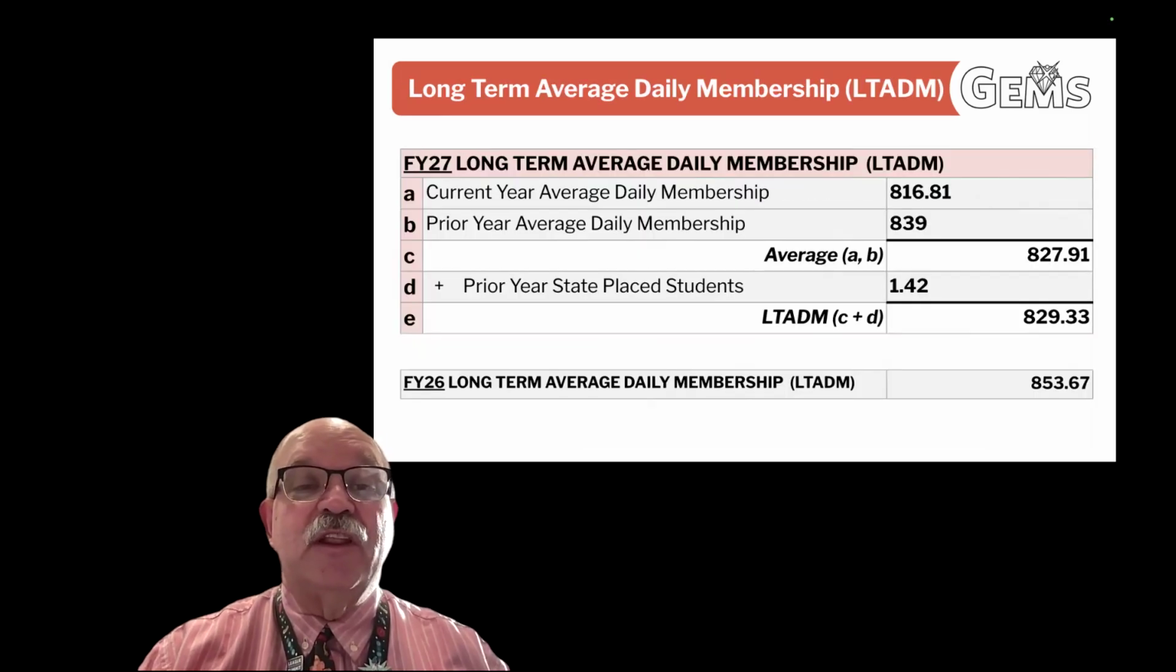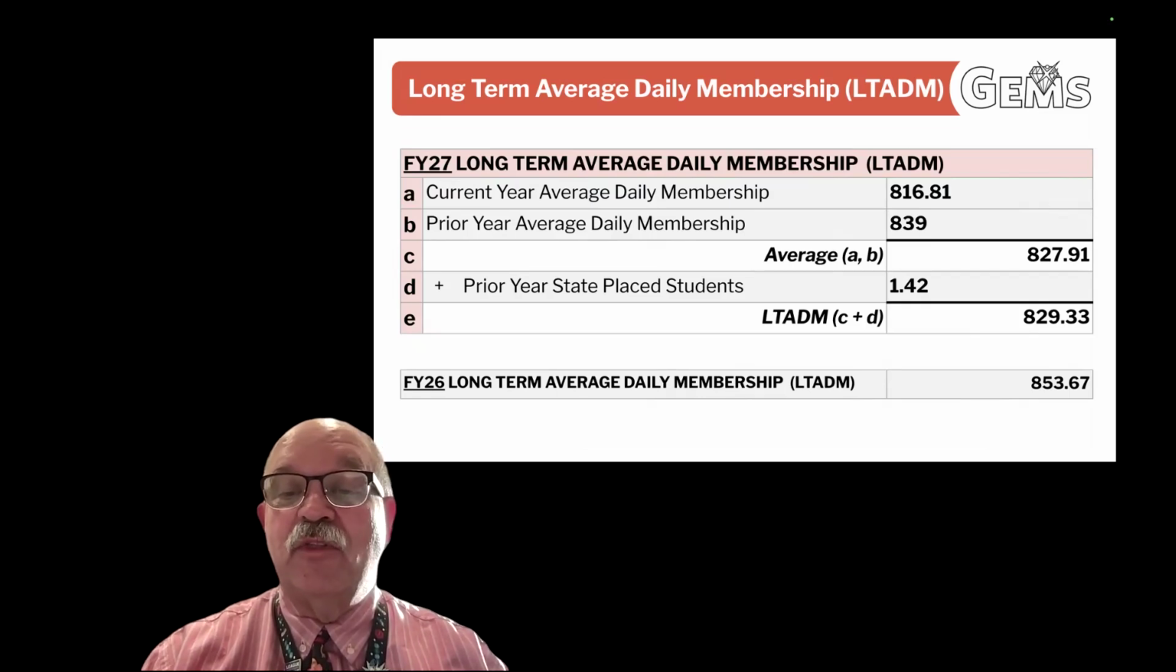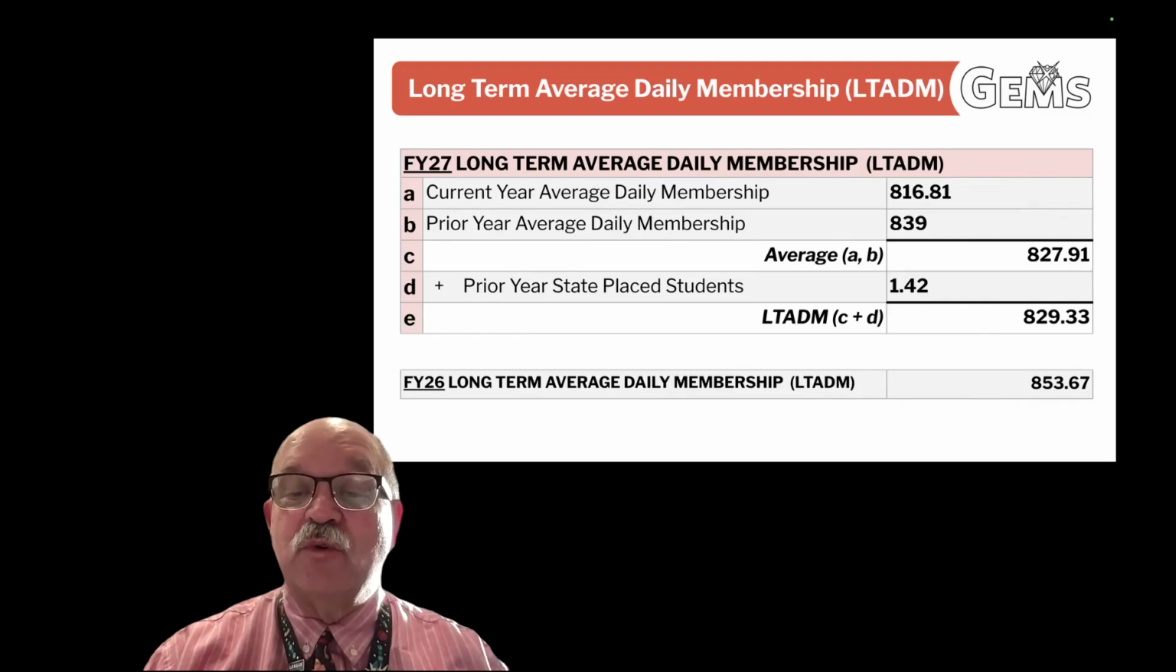First thing they do is they calculate the long-term average daily membership, which is just the average between the current year and the prior year. And so we average 816.81 and 839, and we get 827.91. To that, we add our prior year state placed students, the 1.42, which brings us to 829.33 as our long-term average daily membership. This compares to the long-term average daily membership from the FY26 of 853.67. This year's is a lower number.